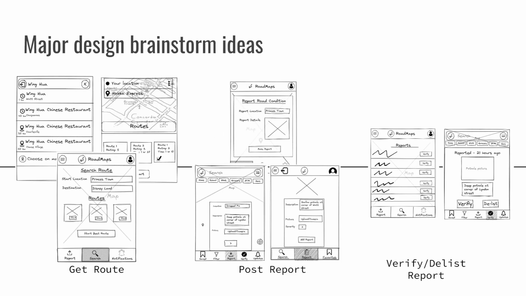Here we have some of the major design ideas from the brainstorming process. On the left, we have the get route process. First, when the user enters their search parameters, they are sent to the list, which is seen in the top left, and then they can choose one of the locations given. This would bring them to the next screen in the bottom.